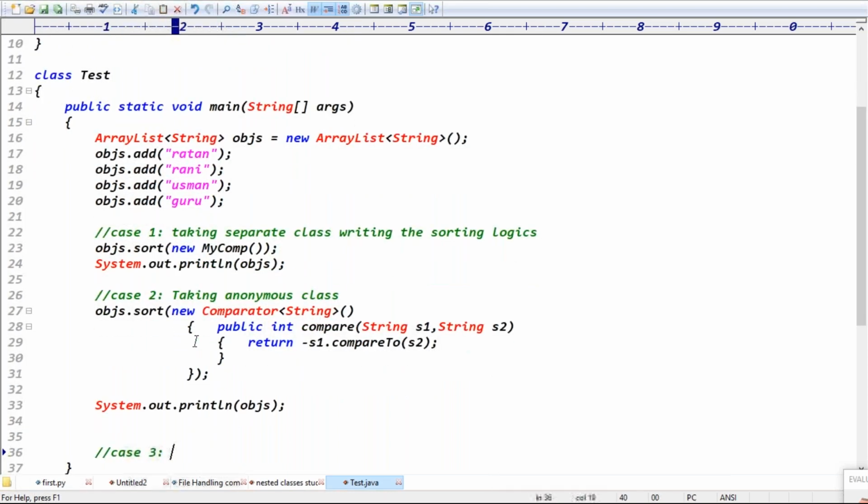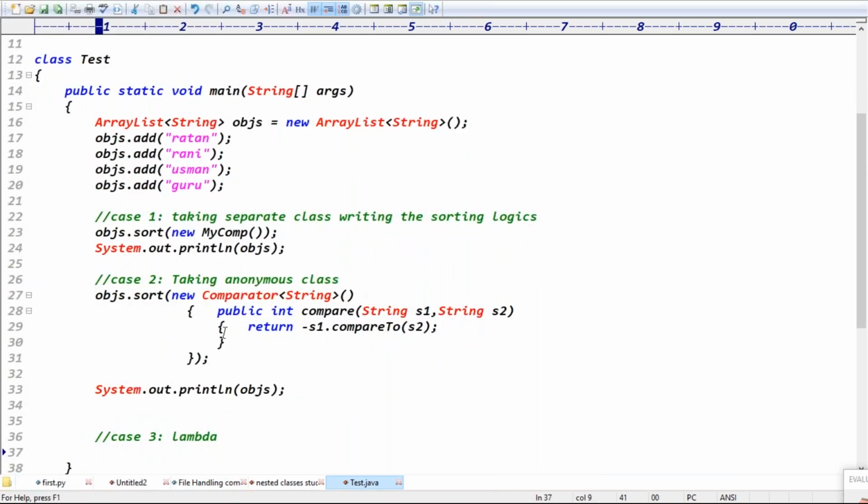What a case 3, tell me guys. Lambda. Lambda expression. Tell me the lambda code, tell me Usman. Usman will tell you the lambda code.